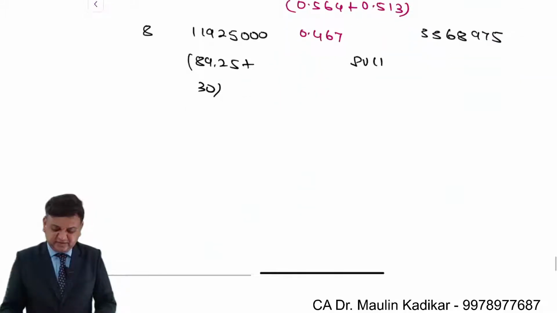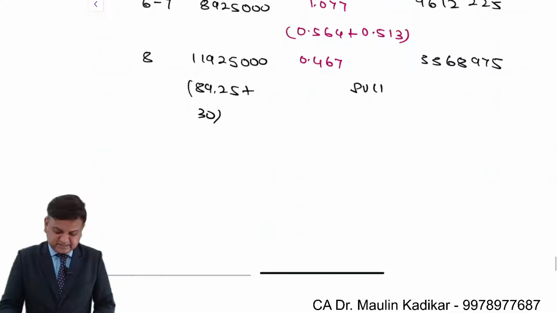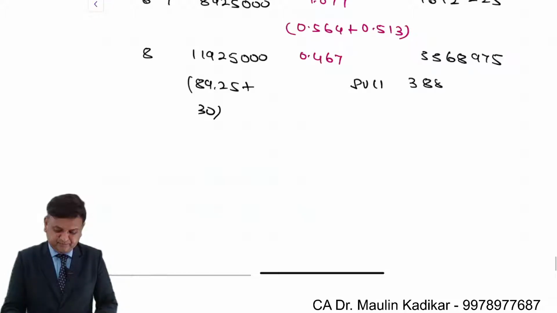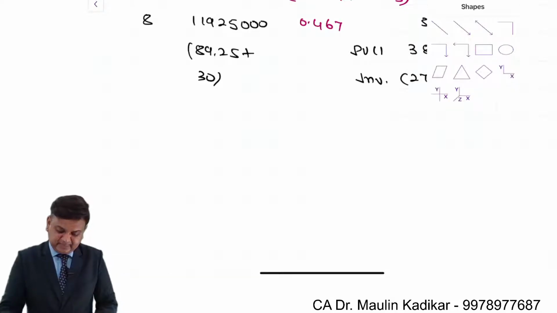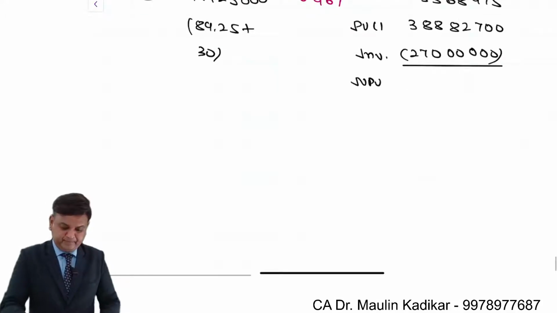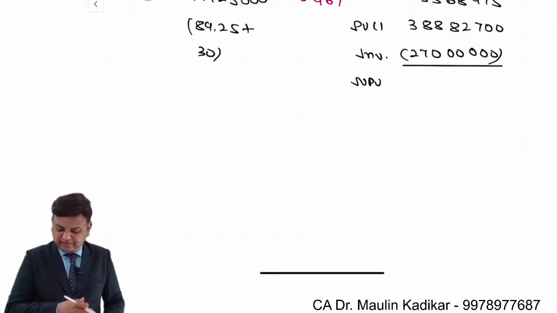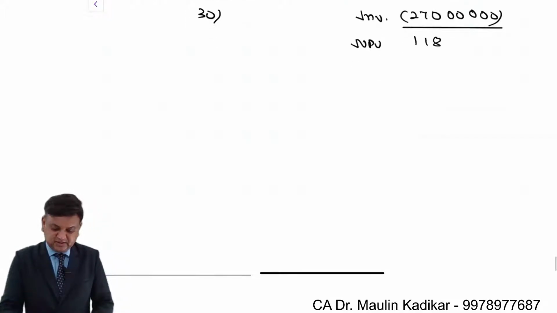So the present value of the cash inflow is 3 crore 88 lakhs 82,700 less investment 270 lakhs, and difference of that would be NPV. So minus 2 crore 70 lakhs. So it is 1 crore 18 lakhs 82,700.